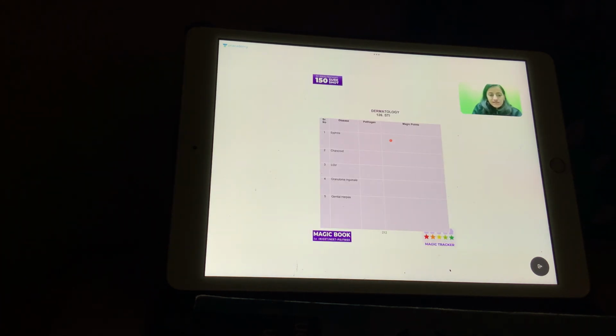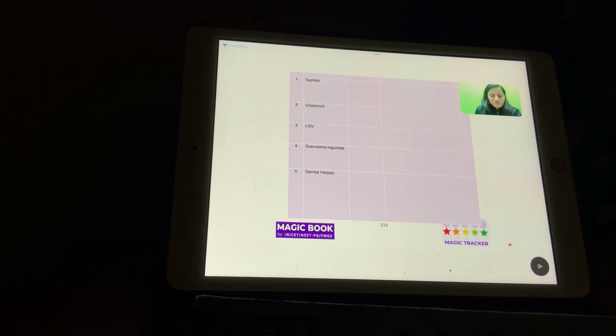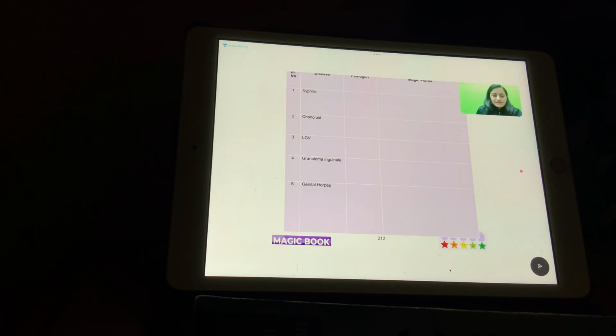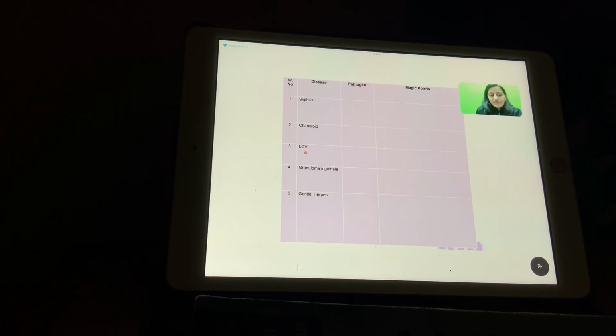Now going to the next one, the STIs, and then we would have the STI kits. So this is what page number? Page number 212. STIs, right? Very, very important topic. We will again try to remember the distinguishing features of each of them. So in the STIs, we have syphilis, chancroid, LGV, granuloma inguinale, and then genital herpes. Do you remember which of these is called donovanosis?